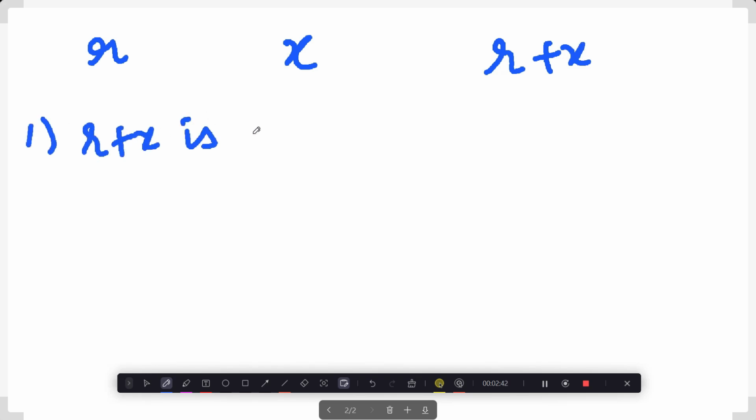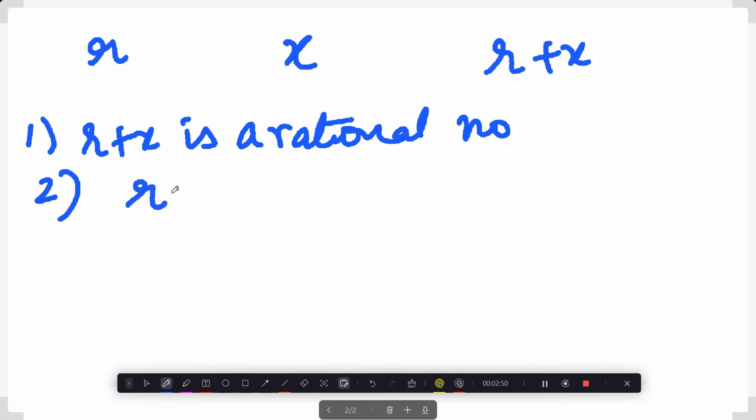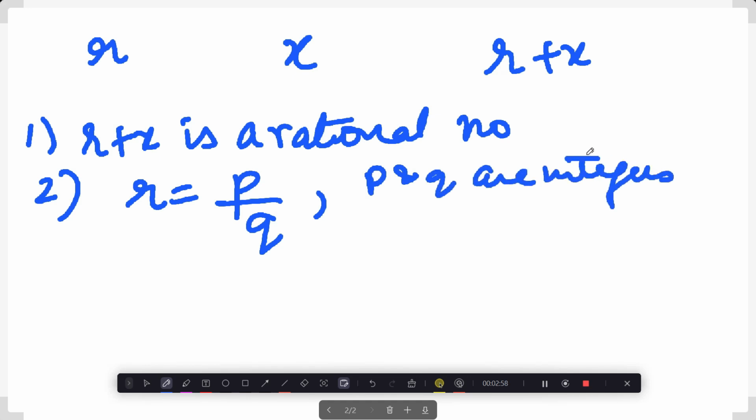Another question is, let R be a rational number and X be an irrational number. Use proof by contradiction to show that R plus X is an irrational number. First, let us assume that R plus X is a rational number, writing the opposite statement. Second, let us express R, a rational number, in the form P by Q, where P and Q are integers and Q is not equal to 0. Note X cannot be expressed like this, right? So X is an irrational number.